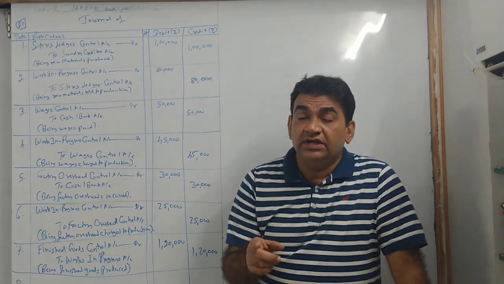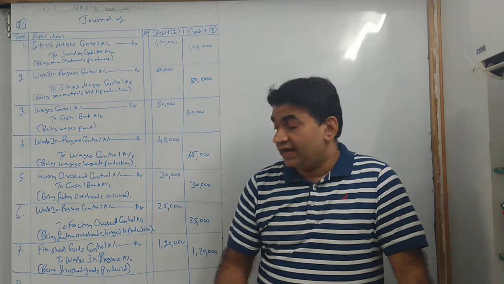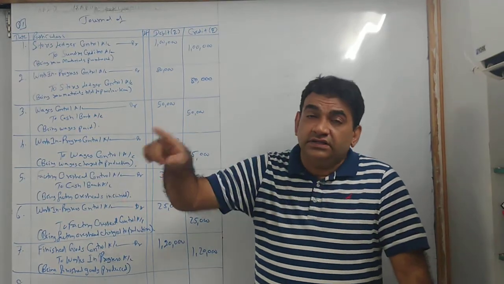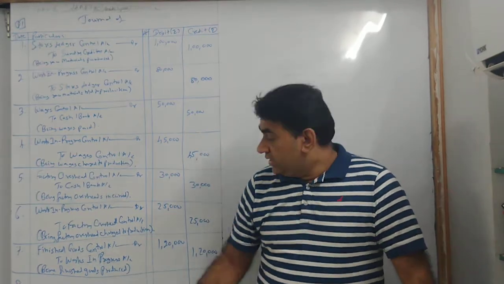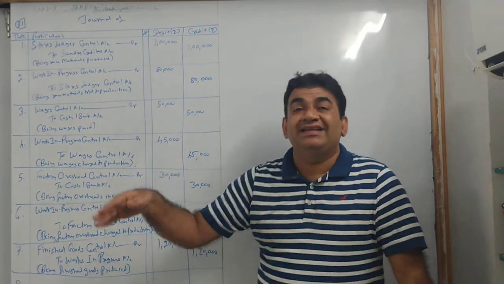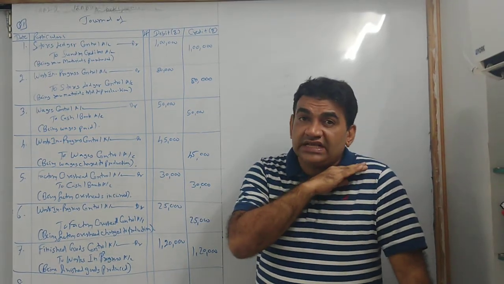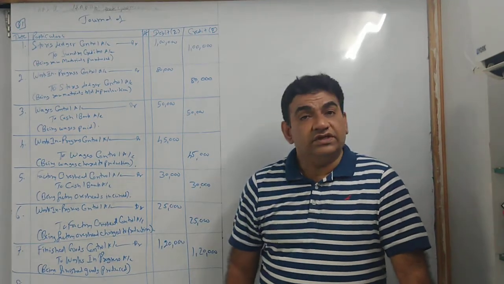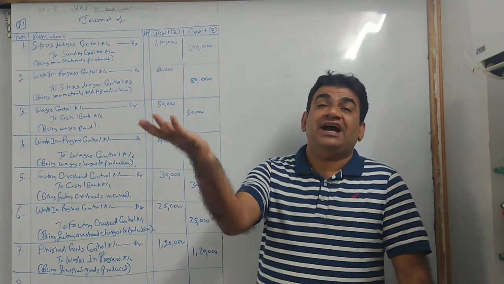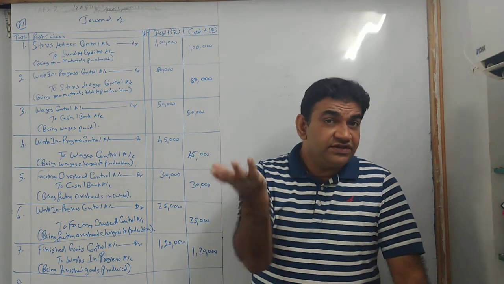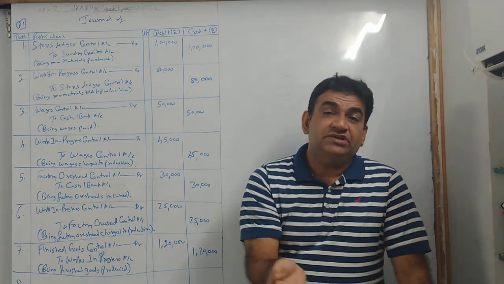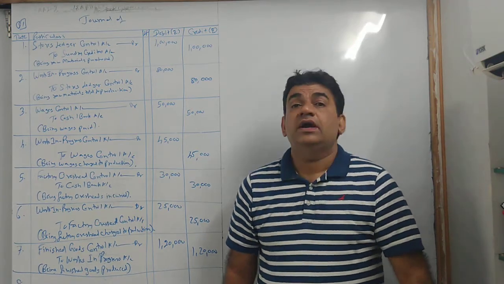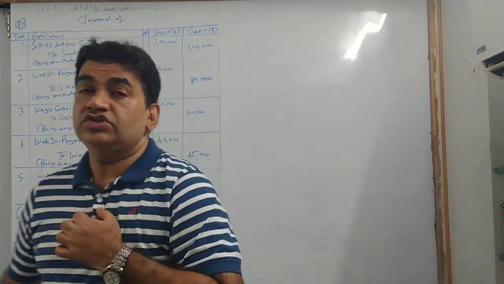Why finished goods control? Because finished goods are created. And why WIP? Because work in progress, which was being processed, is now over to the extent of 120. So I will credit 120. So to the extent of 120, WIP is out and it gets converted into finished goods. Now since finished goods are created, the next transaction, I will sell it. See the 8th one. Cost of finished goods sold 1 lakh.